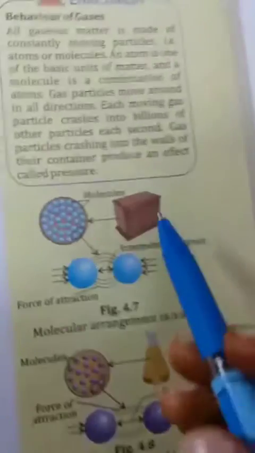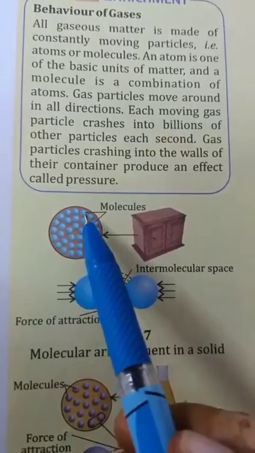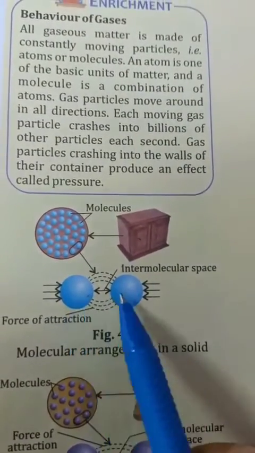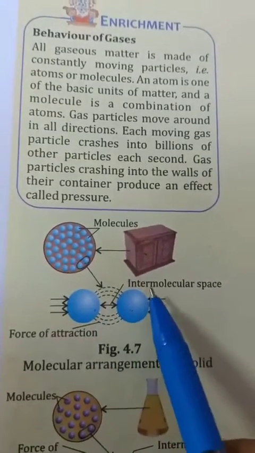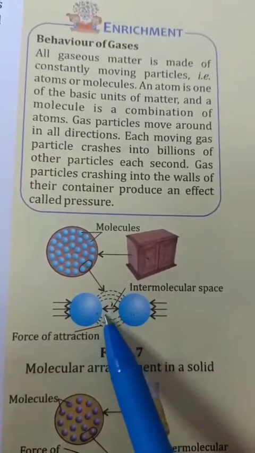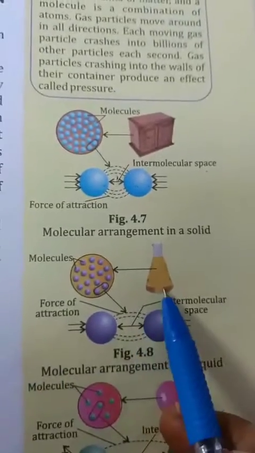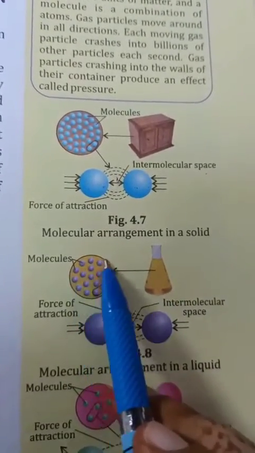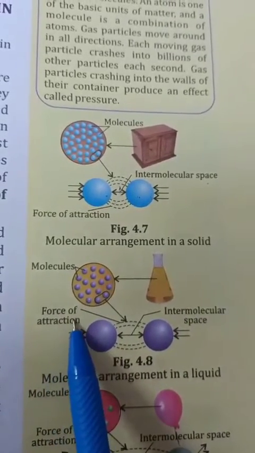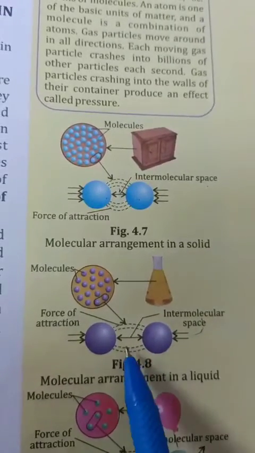So you can see in the solid state of matter, for example this table, the molecules are closely packed and they attract each other with a force called the intermolecular force of attraction, and there is space available in between called intermolecular space. This is the liquid. Molecules are apart from each other and the intermolecular force of attraction is not too strong, but there is intermolecular space available in between.